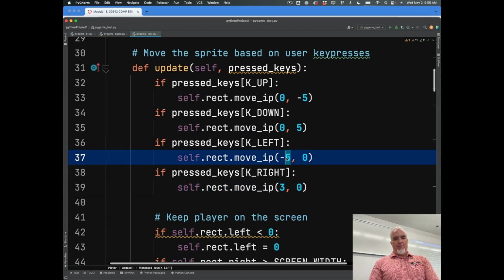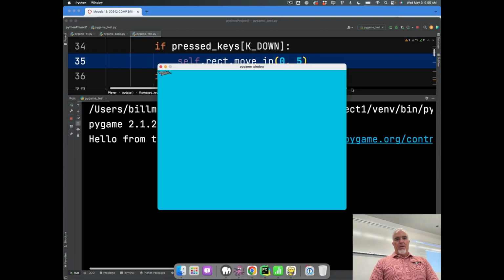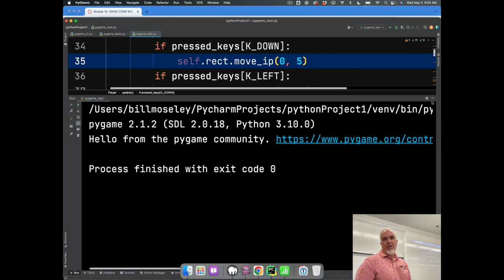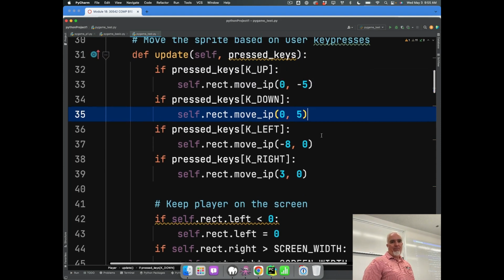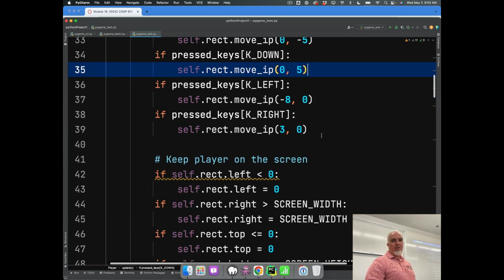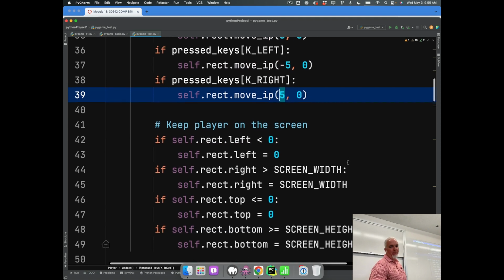I could make it move that way because it's retreating or flying backwards. So now I'm moving slower this way, but a little bit quicker the other direction. Maybe that helps me avoid some of the missiles that are flying my way. You can easily make adjustments to your game that way. It's good to start out with something that's basic and consistent, and then make adjustments once you get things kind of working.